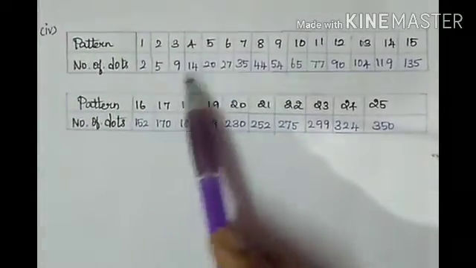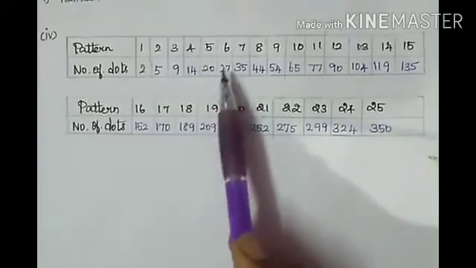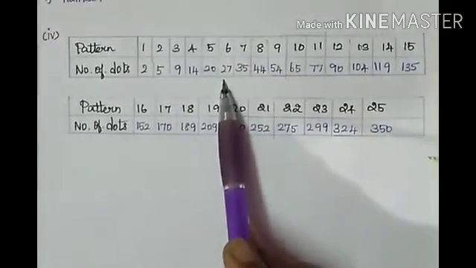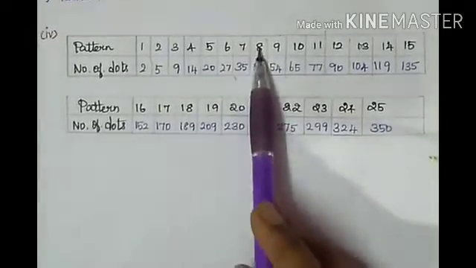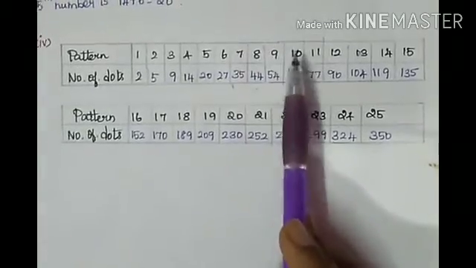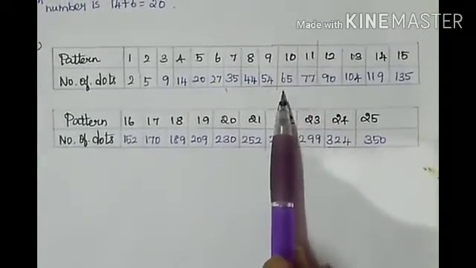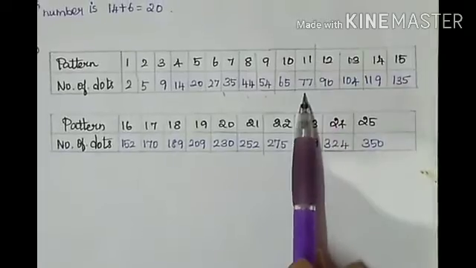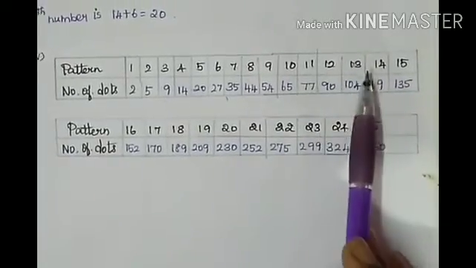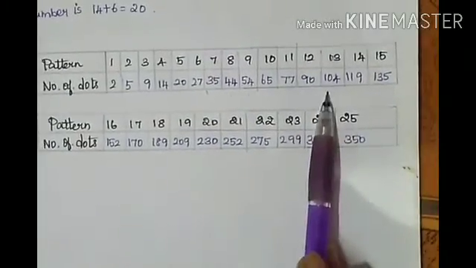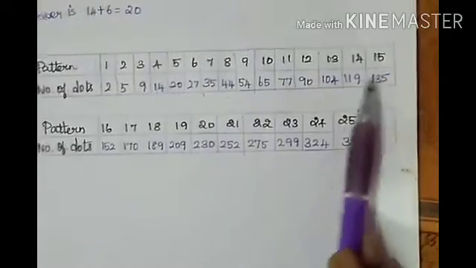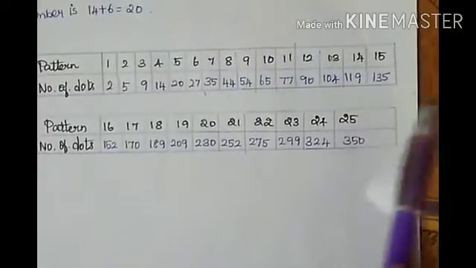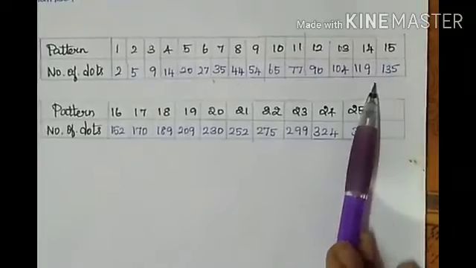For the third one 9, then adding 4 gives 14, adding 5 gives 20, adding 6 gives 27, adding 7 gives 35, adding 8 gives 44, adding 9 gives 54, adding 10 gives 65, adding 11 gives 77, adding 12 gives 90, adding 13 gives 104, adding 14 gives 119, adding 15 gives 135.